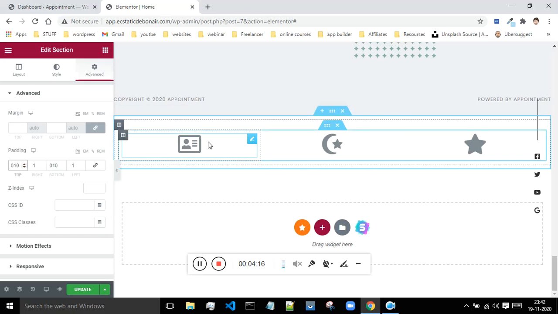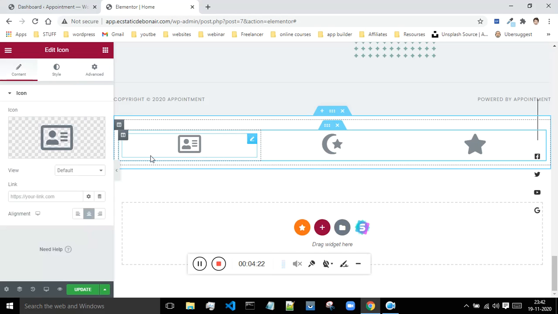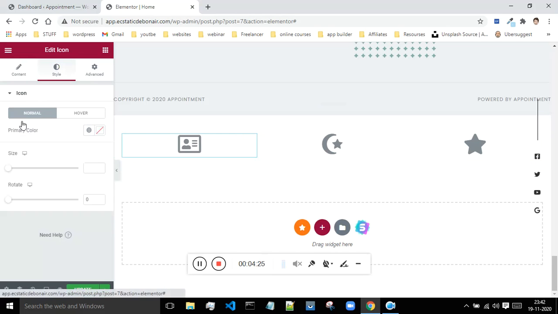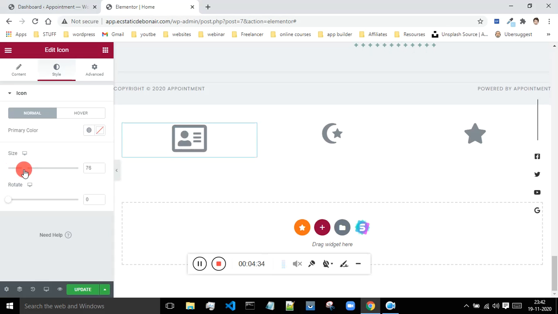Next what I'll do is I will change the background color of this particular logos. So I'll click on the pencil icon, then I will go to the style, and this is the size and everything. Okay, so if you want to increase the size of the logo, then you can do that.